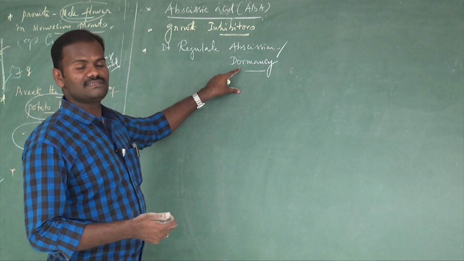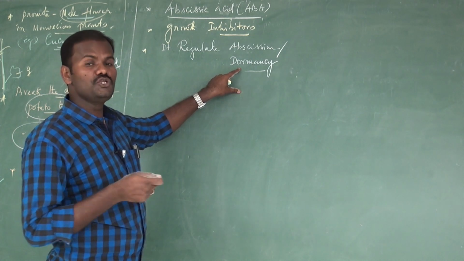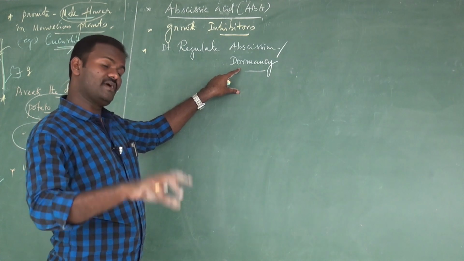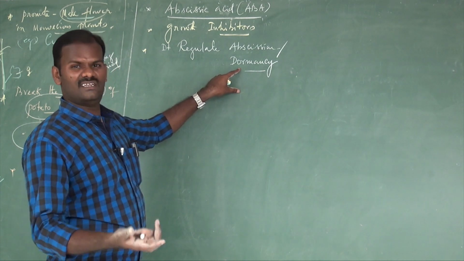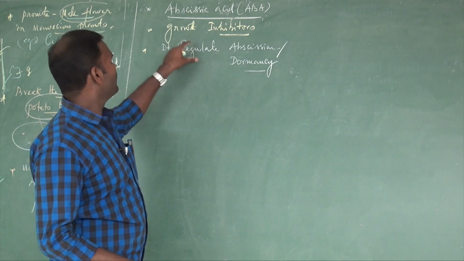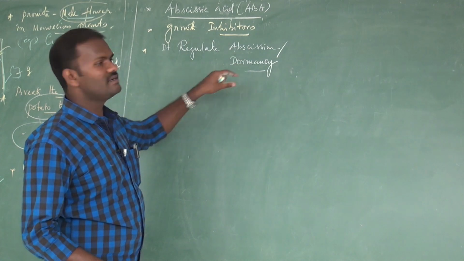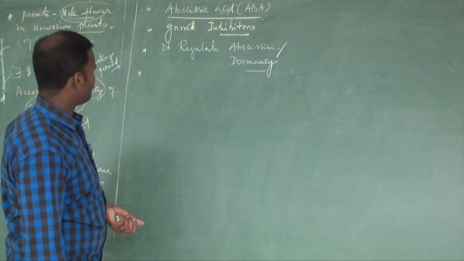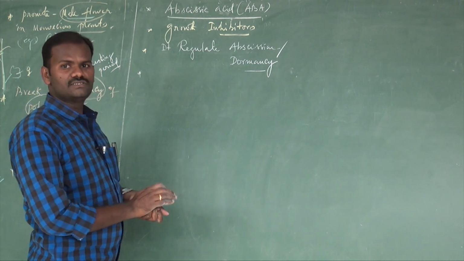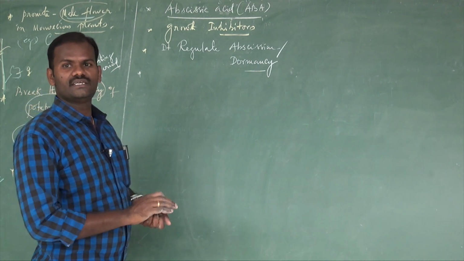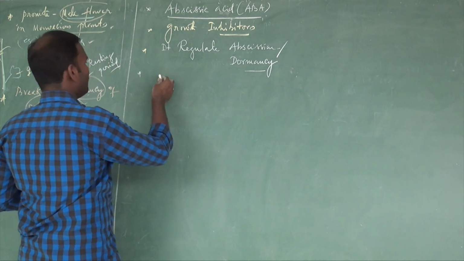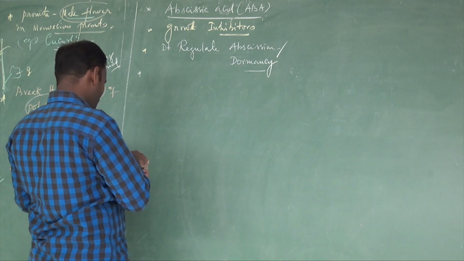Dormancy in the sense resting period, induced dormancy. Already we know dormancy: even when favorable conditions are there, they cannot germinate. So it induces abscission and dormancy. In addition to this, it also helps the plant tolerate various stresses. So they are called stress hormones.